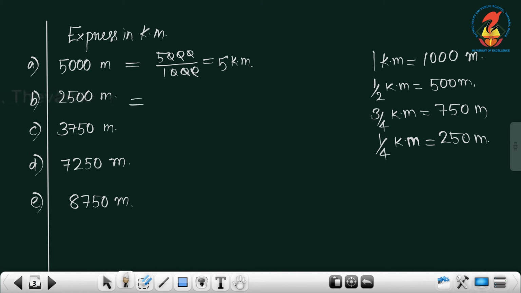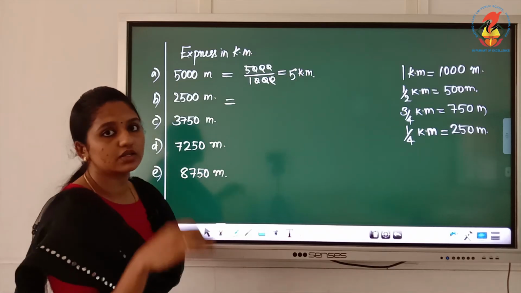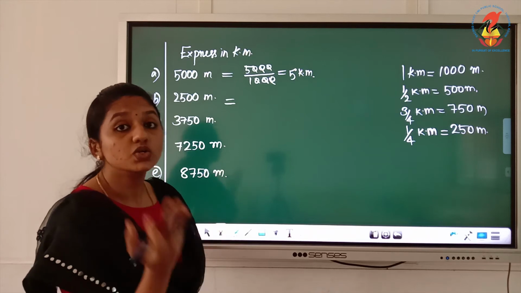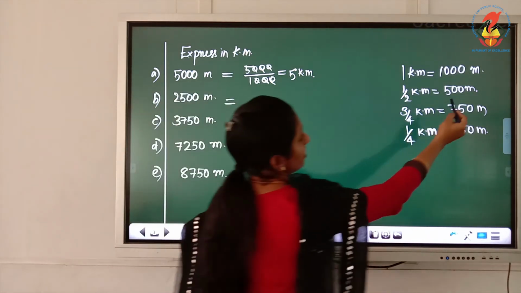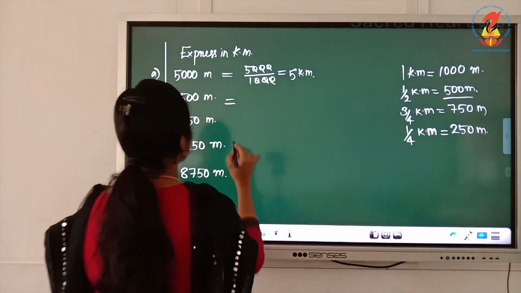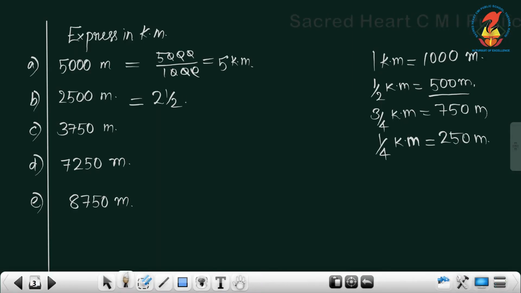How can we express 2500? 2000 we can write as 2 kilometer, then 500 meter is half kilometer. So we can write it as 2.5 kilometer. In the section, 3750 we can write as 3 by 4 kilometer. Do the other 2 questions yourself.